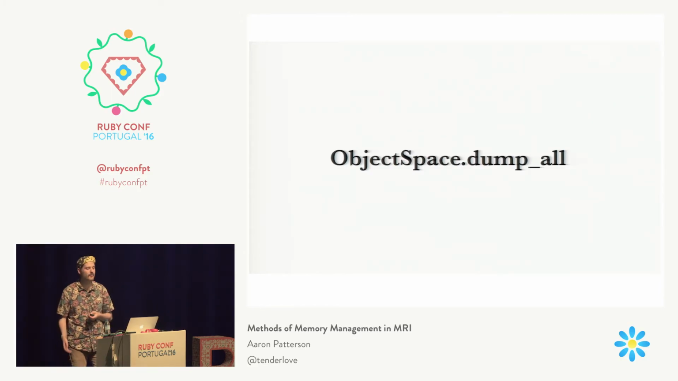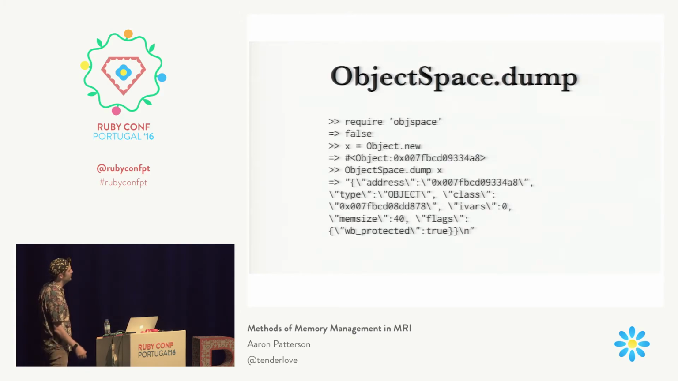This dumps the entire heap, but unfortunately I had to add a patch to this which dumps empty slots as well. If you use this today, it'll only dump slots that are actually allocated, so you can't get an idea of what the heap actually looks like. You'll get all the objects in memory, but not any information about what slots are free or where those slots are. So this is what that API looks like. You'll get a JSON dump of that. This dumps just one object, so you can get information about one particular object.